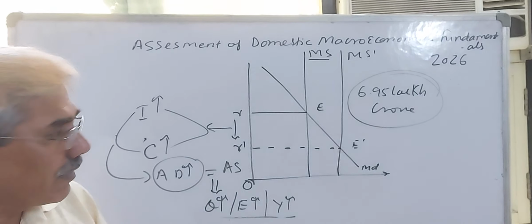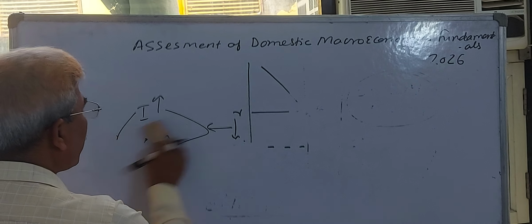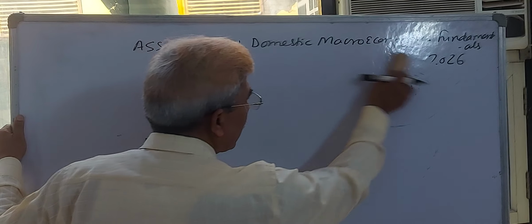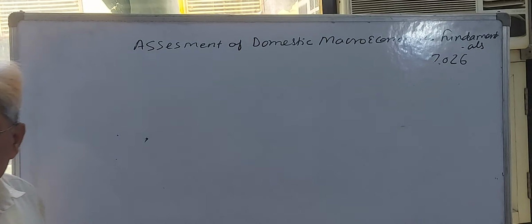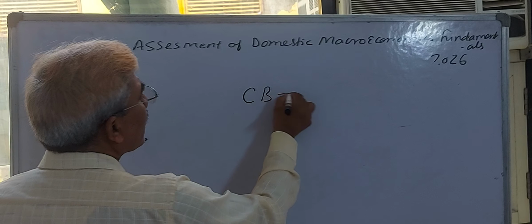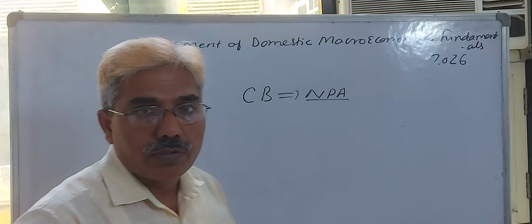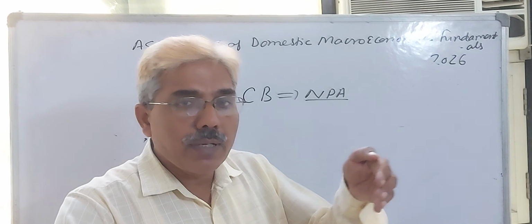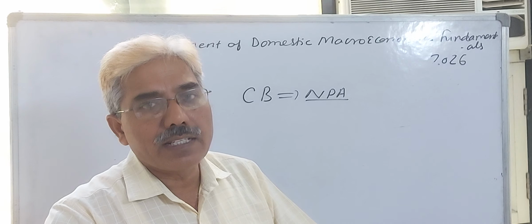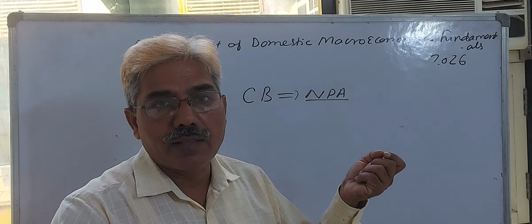Now, the next very important macroeconomic fundamental which I would like to share and discuss with you is the non-performing assets of our commercial banks, NPA. What is the meaning of NPA? Non-performing assets of commercial banks means bad loans which are not recovered by the commercial bank with principal and interest, and those are known as non-performing assets of commercial banks.